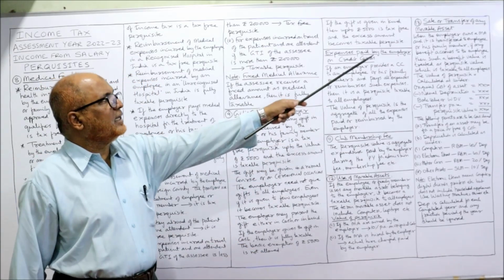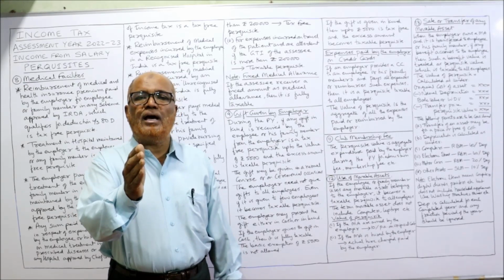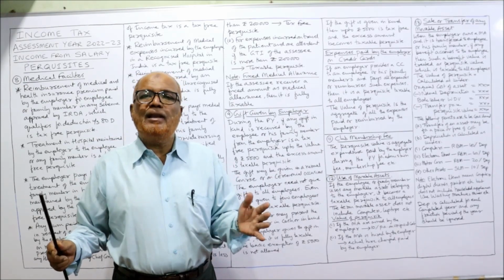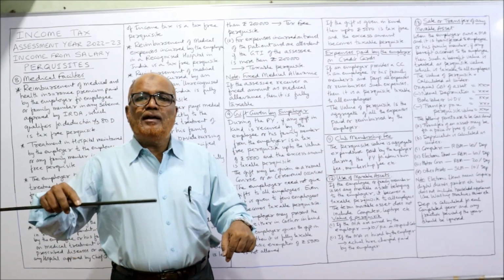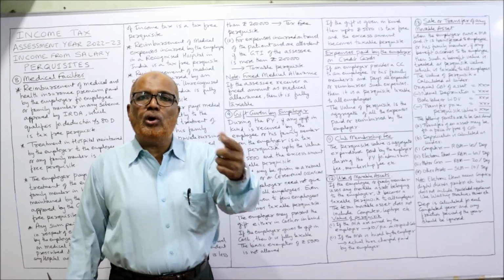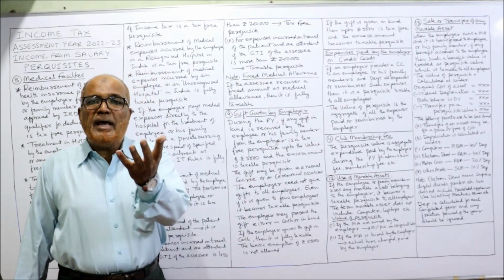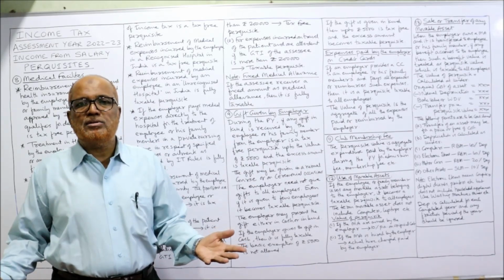Now the last, 13th case is sale or transfer of a movable asset to the employee. Sometimes a movable asset which is owned by the employer is transferred or sold by the employer to the employee, and any benefit accrues to the employee, it's a taxable perquisite.